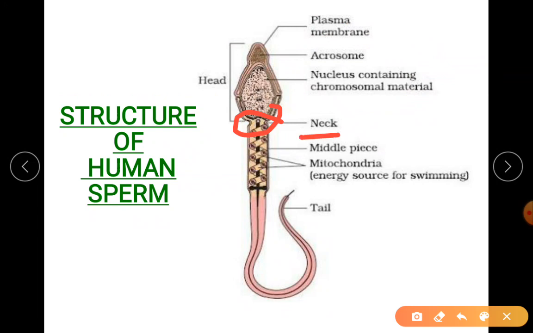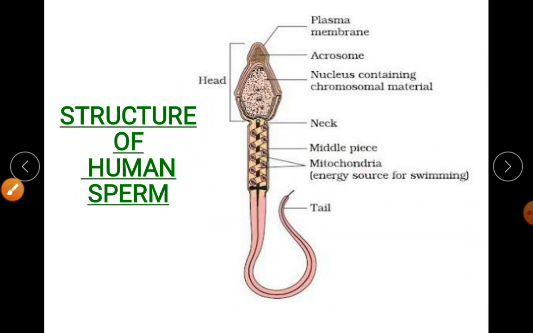Okay, when I say centriole, it is specially for the formation of the axoneme, which is not important. You can see a tail-like structure for movement, a whipping movement, like how you whip a horse for it to move. In the same way, with a whip, the sperm can move forward. That whipping action will be facilitated with the help of mitochondria. Mitochondria, you all know already, is the energy source.